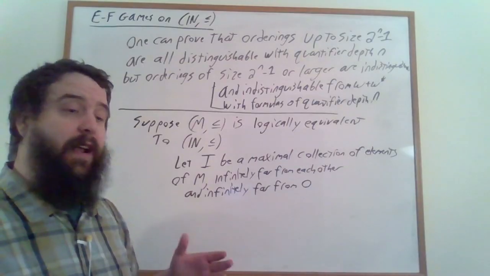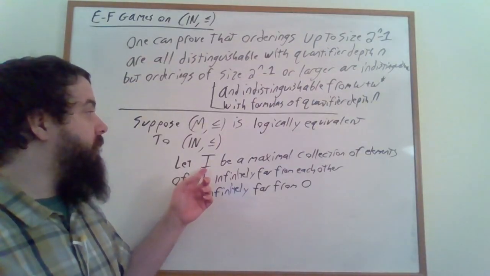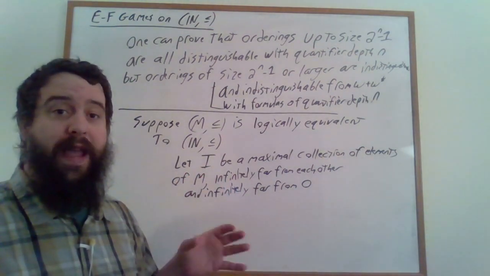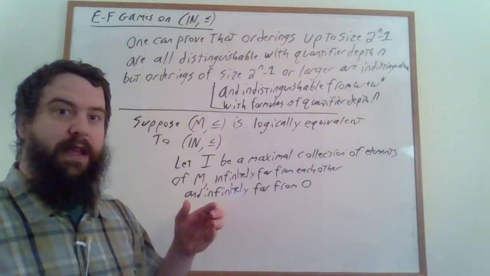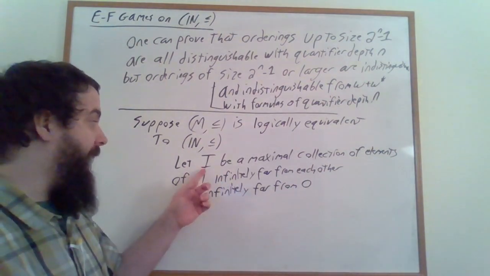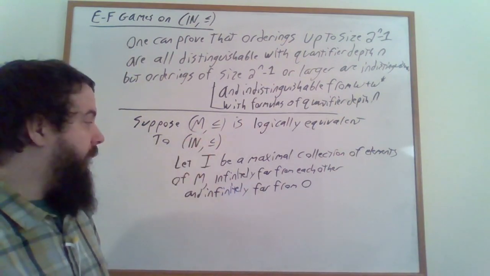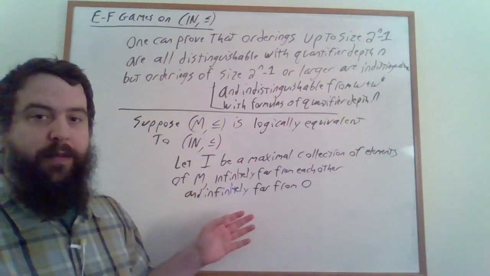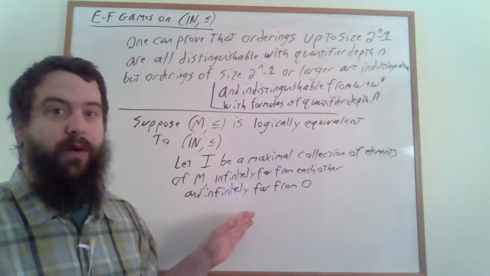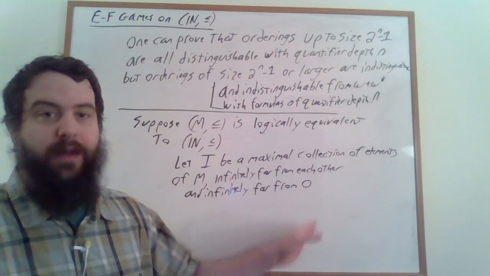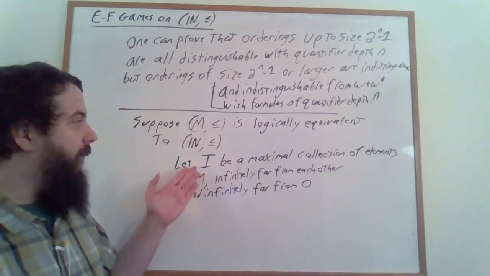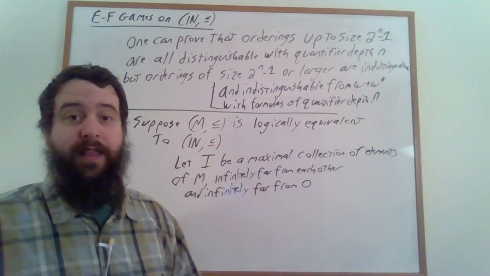Let's consider a collection of elements I, where the elements of that collection are required to be infinitely far away from each other. So there have to be infinitely many elements between any two different elements of I within M. And we'll also require that these elements be infinitely far away from 0. So they can't be 0 or the immediate successor of 0 or the immediate successor of that, and so on and so forth. And we'll let I be a maximal such collection.